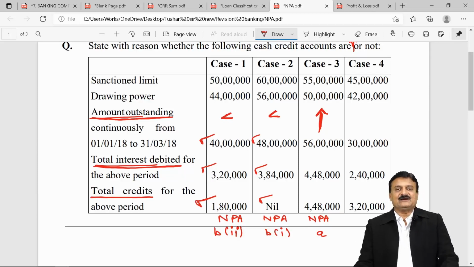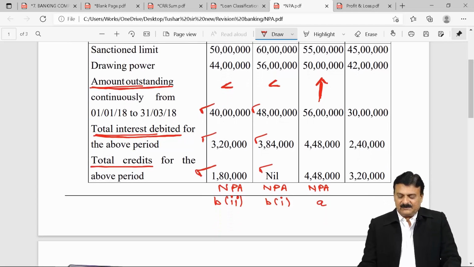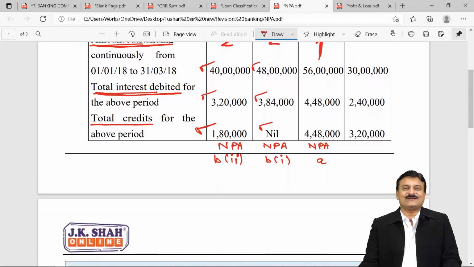Amount outstanding continuously for a period of 90 days is 30 lakhs. No, it is less. Interest debited is 240 and total credit is 320, more than interest debited. Means no condition treating this account as NPA is satisfied. That means this is not NPA.